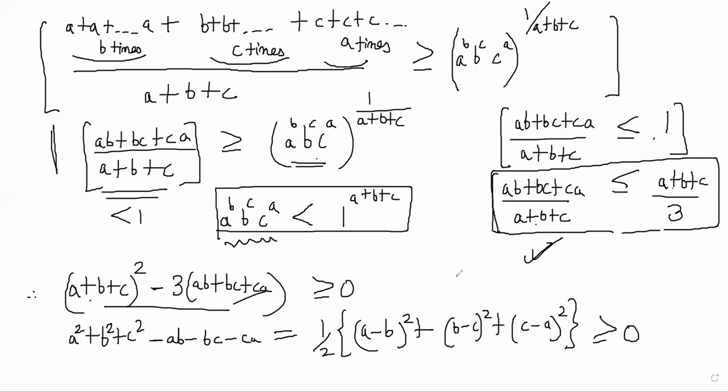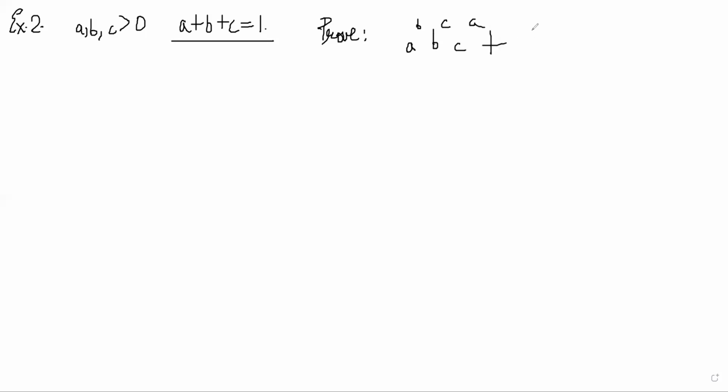Let's look at a slightly more difficult problem, this one. Let A, B, C be greater than 0, and we have A + B + C equal to 1, right? We have to prove that A^B · B^C · C^A + A^A · B^B · C^C + A^C · B^A · C^B is less than or equal to 1. This is what we have to prove. So let's see how we will go about this.